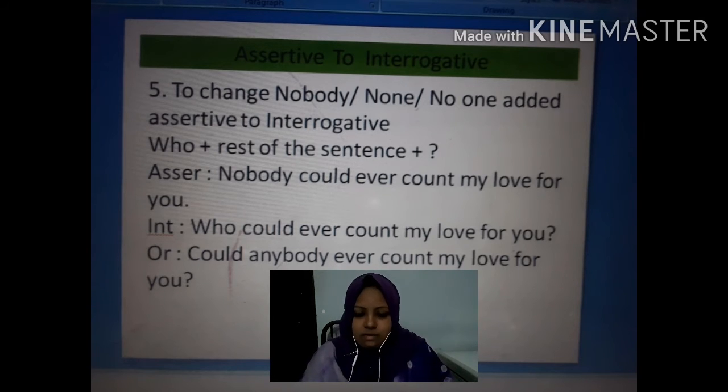The structure will be who plus rest of the sentence plus note of interrogation. Very simple. Just add or replace who in the place of nobody, none or no one. Okay, we can take an example, then it will be more clear to us. Nobody could ever count my love for you. Interrogative: who could ever count my love for you? Or there is another rule: could anybody ever count my love for you?